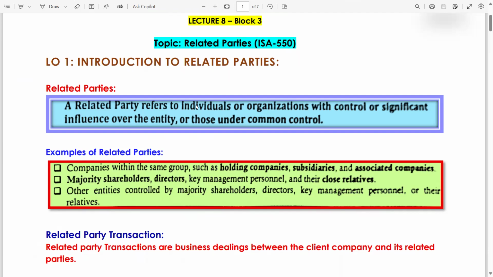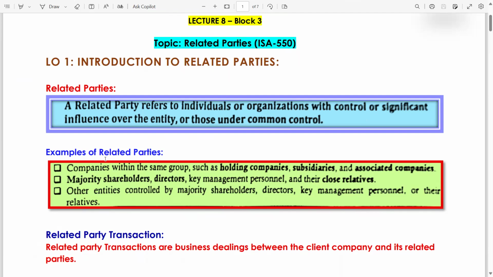It could be a single person or an entire organization with control, meaning parent company, or significant influence. Significant influence means when you have less than 50% control but more than 20% over the entity, or those under common control. Common control is, for example, subsidiary to subsidiary.